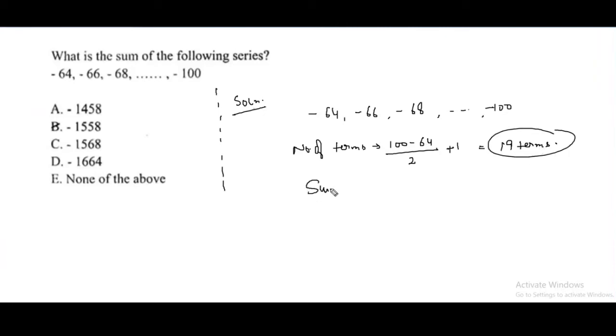So what is the sum of 19 terms? You can put the negative sign later on. n by 2 into a plus l. So 164 upon 2, it's 82. 82 into 19 comes out to be: 2 into 9 is 18, 2 plus 1, 3, 3 plus 72 is 75, so 1558. And with a negative sign. The correct answer is option B.